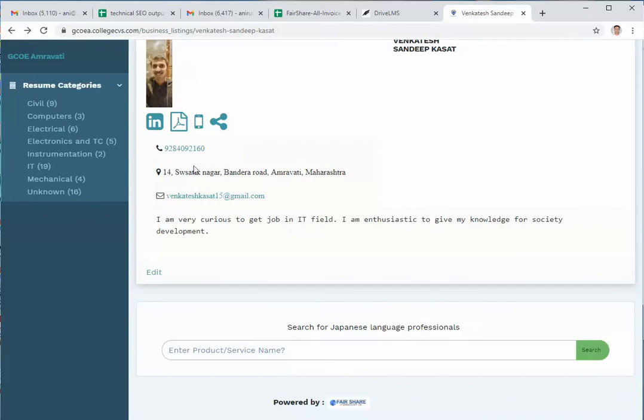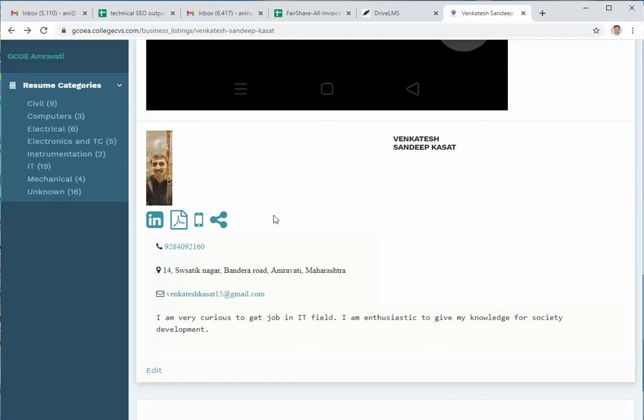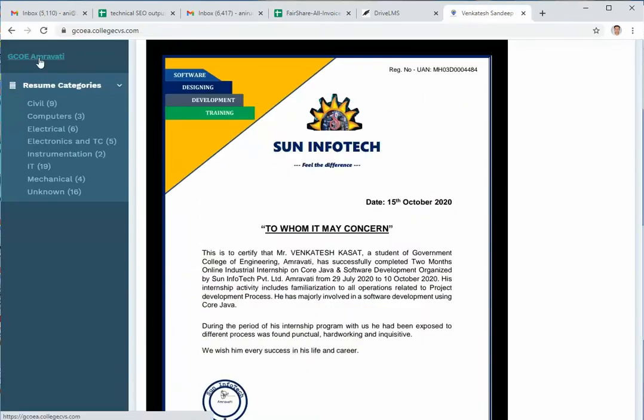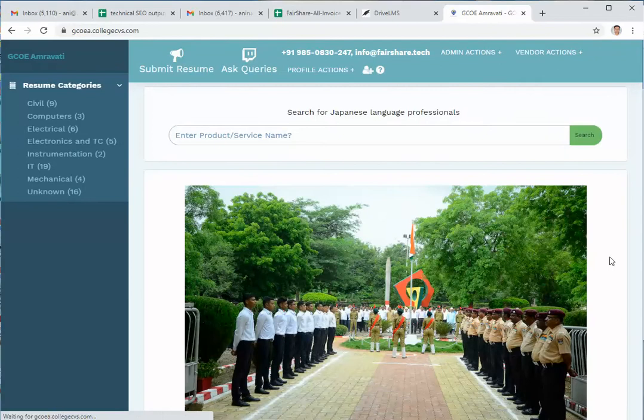If this is not a public profile, it is not available outside. But if it was, I could very easily send the link to this profile as an SMS to anybody I want. These are certain interesting features available as part of this portal.